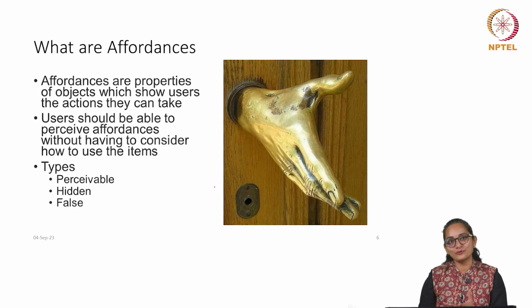This is another example, a very interesting doorknob actually. It is as if there is a person trying to shake hands with you, which is almost funny, right. So, let us try to understand what affordances are, what the different types of affordances are, and how they can make users' life easy or difficult. Affordances are properties of objects which show users the action they can take in order to interact with them. And users should be able to perceive affordances without having to consider how to use the items.